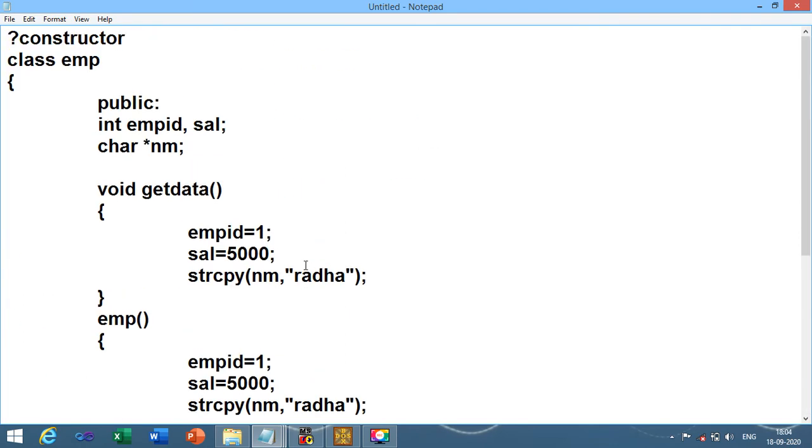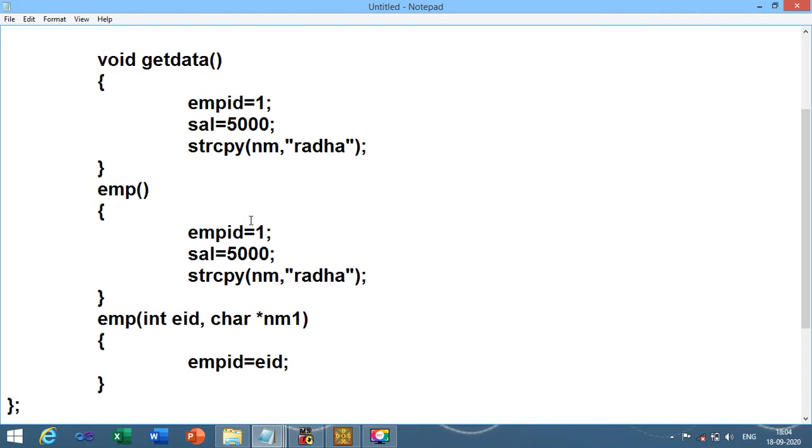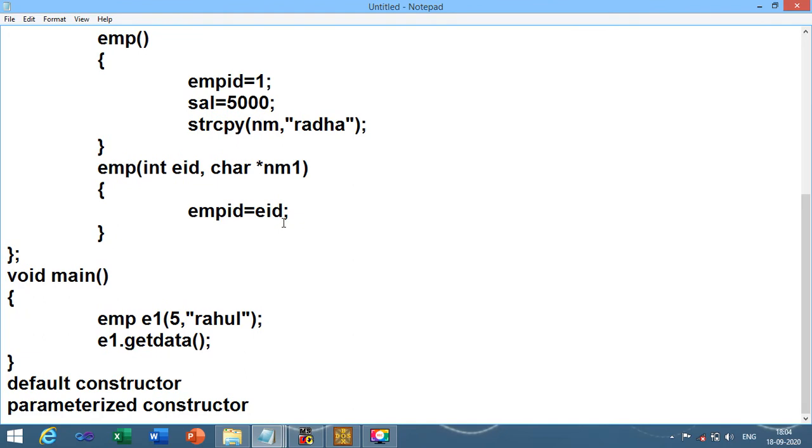So over here I have used the concept of constructor. I have explained default constructor as well as the concept of parameterized constructor.